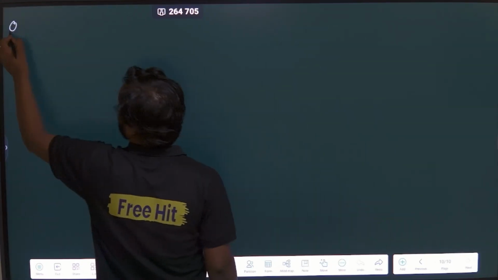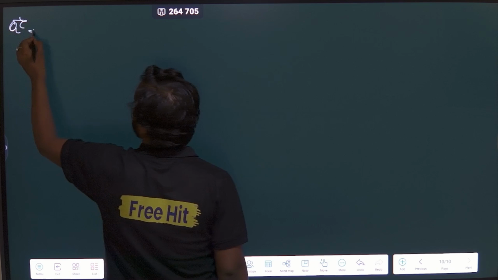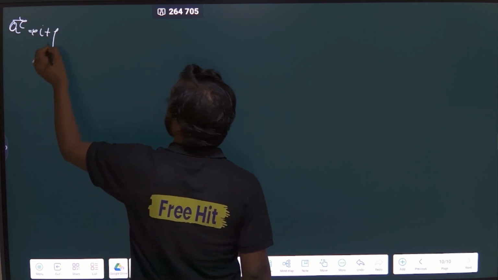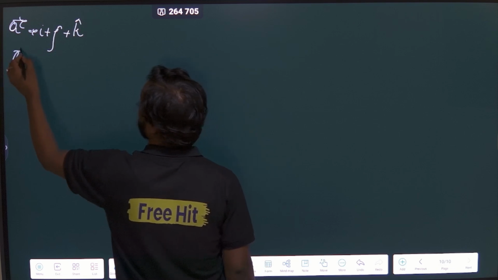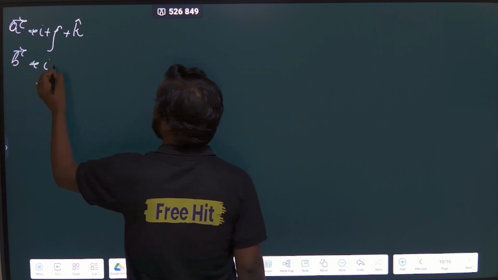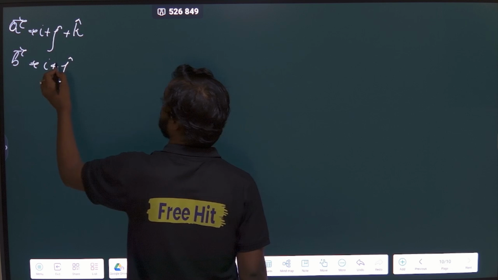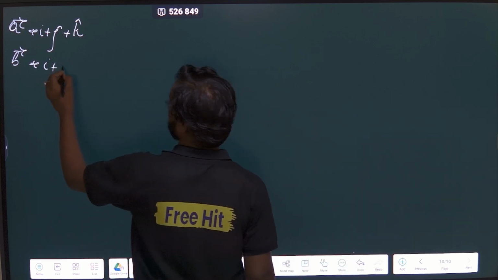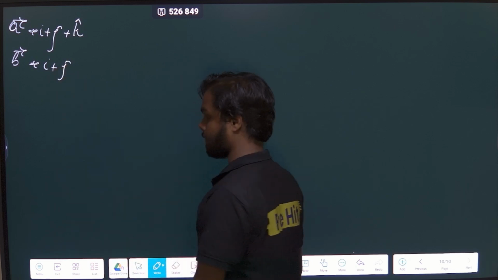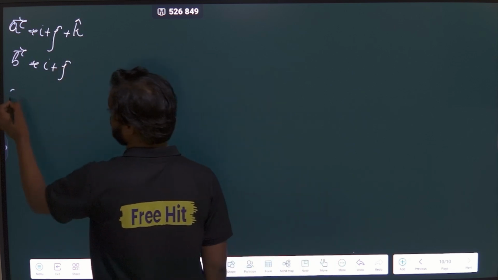Suppose my vector A is equal to I cap plus J cap plus K cap, and my vector B is equal to I cap plus J cap. Now I will ask you to calculate these things.